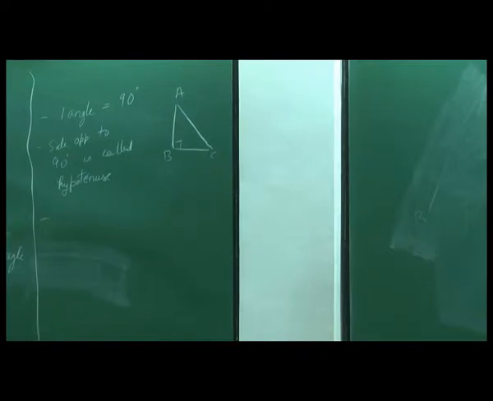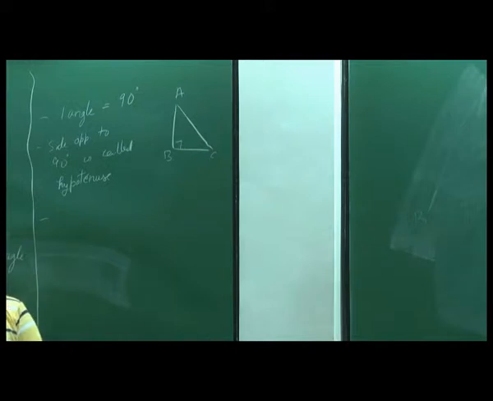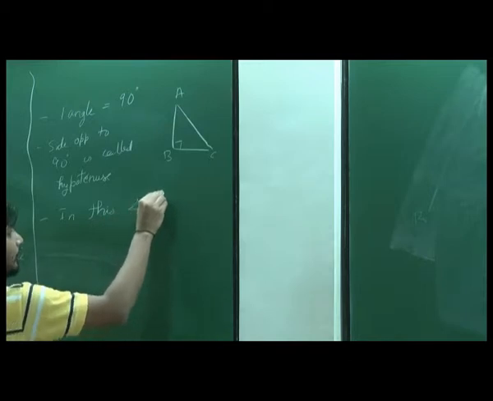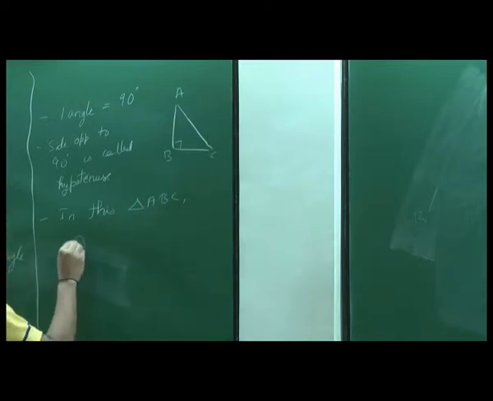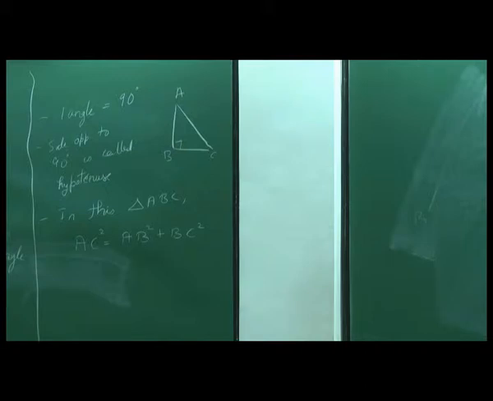We know something called the Pythagoras theorem, right? What does it say? If the triangle is named ABC and the hypotenuse is AC, in general, the square on the hypotenuse in any right angle triangle is equal to the sum of the squares of the other two sides. So in this triangle ABC, Pythagoras theorem says AC square is equal to AB square plus BC square, right? So all these things we know.